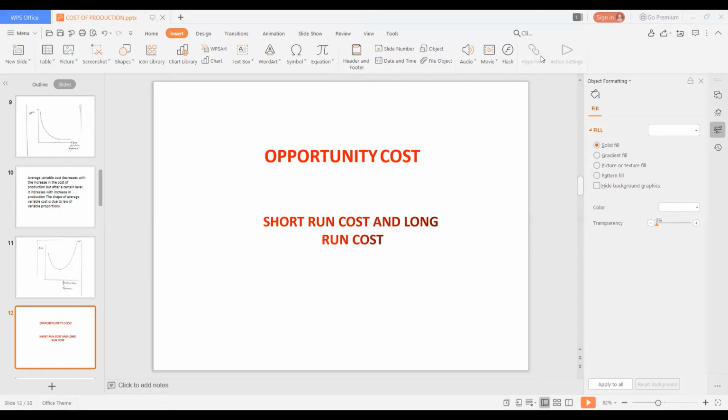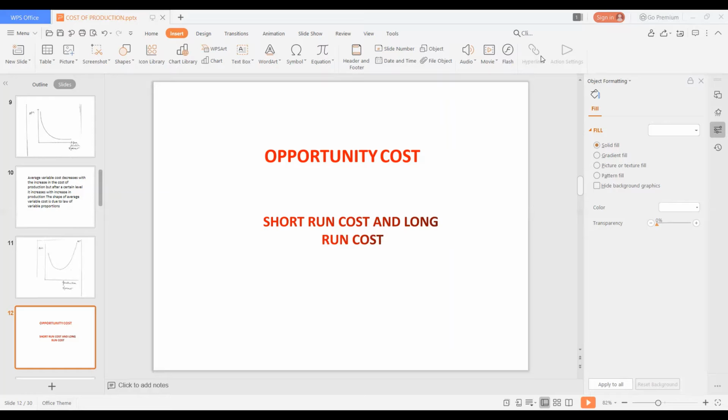But we know in the long run, all the factors of production are variable. Therefore, all the costs in the long run are variable cost. In the short run, the cost of the one variable factor is the short run cost, and all cost in the long run is variable cost.